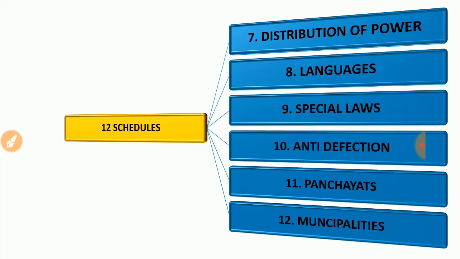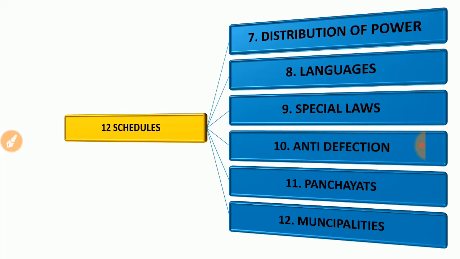A separate group of states combined together as a federal structure, and we have a country, India. And we definitely have a distribution of power between the central government and each state government. So that distribution of power between the central and the state government is mentioned in the 7th schedule.